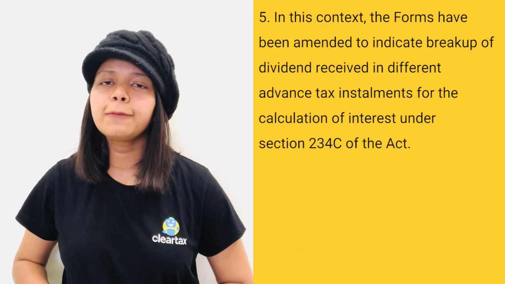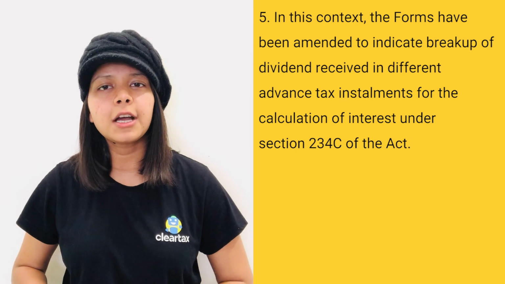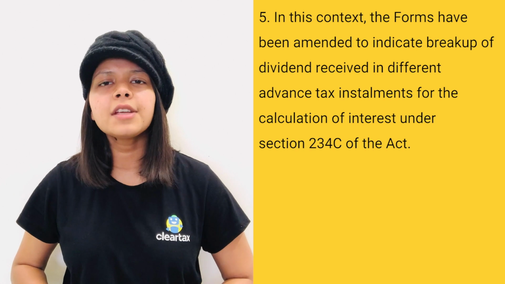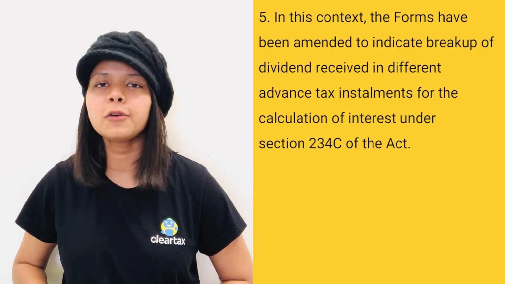In this context, the forms have been amended to indicate breakup of dividend received in different advance tax installments for the calculation of interest under Section 234C of the Act. The timely publication of the new forms ensures that individuals have sufficient time to collate the necessary information that needs to be reported.